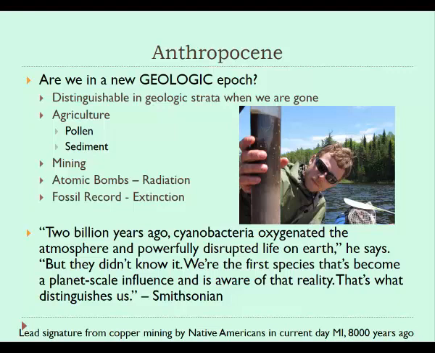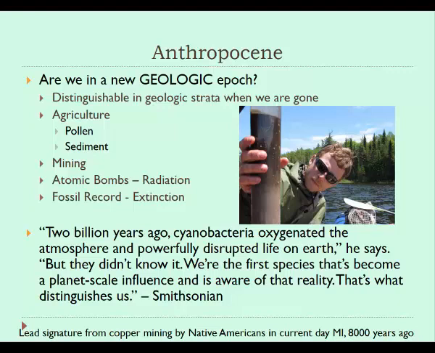So anyway, there's an interesting quote that I got from a Smithsonian article that I thought I would read for us to reflect a little bit about what it means to be significantly impacting our planet so much that we can have a new geologic epoch named after us.